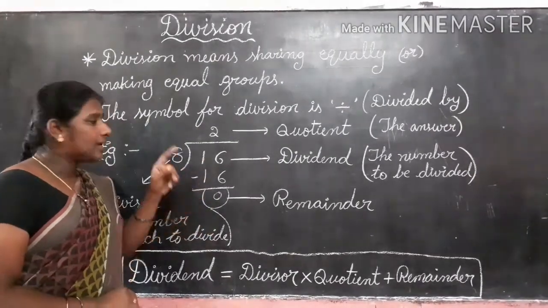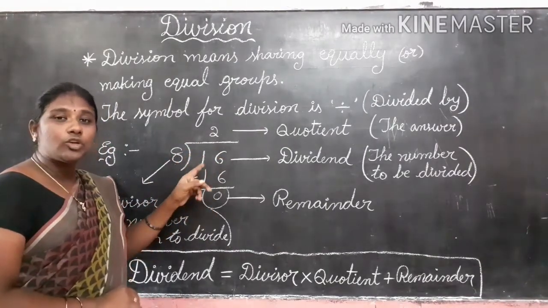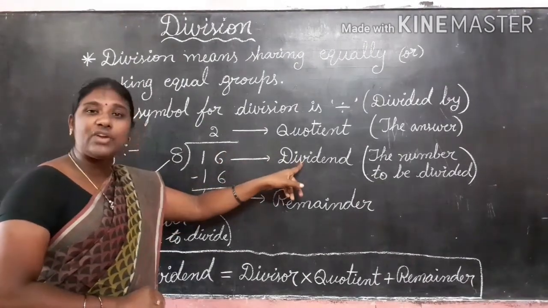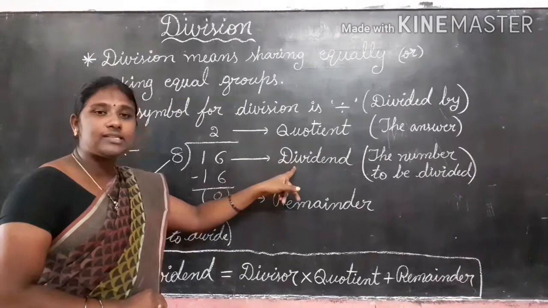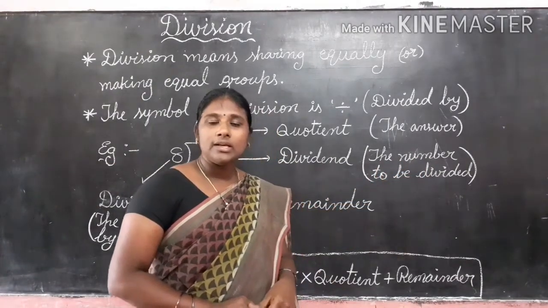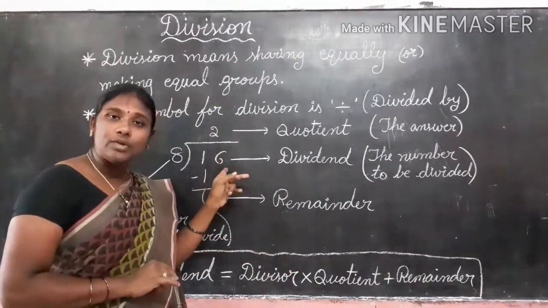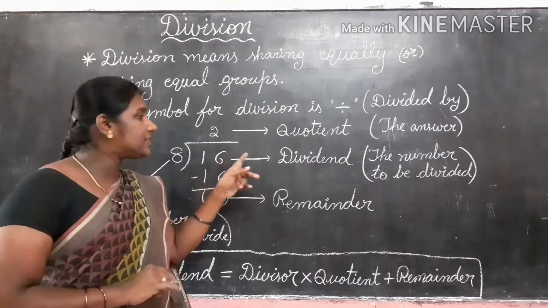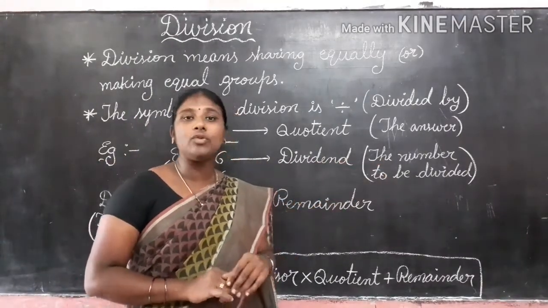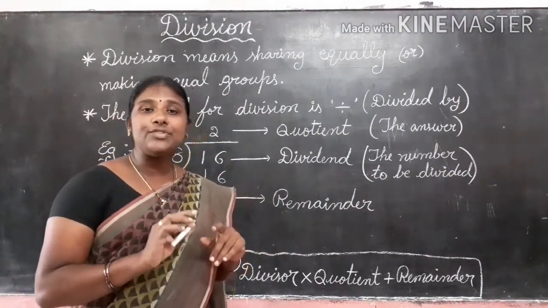So in this, what are the names for these terms? First, this 16 is called the dividend. What do we call 16? Dividend. The dividend is the number to be divided. Here, which number are we dividing? 16 we are dividing. So this 16 is called the dividend.